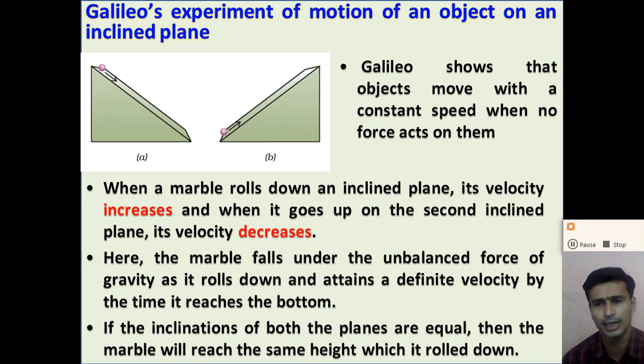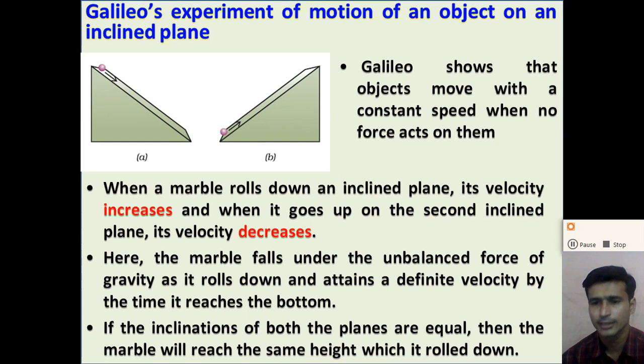In the second experiment, Galileo used an inclined slope, and he gave the result that when the marble rolls down an inclined plane, its velocity increases, and when the marble goes up the inclined plane, its velocity decreases.